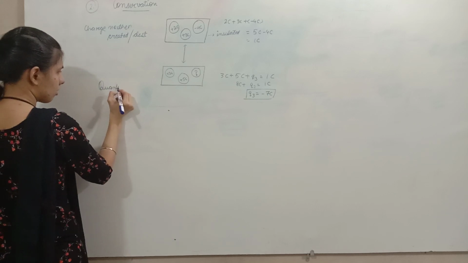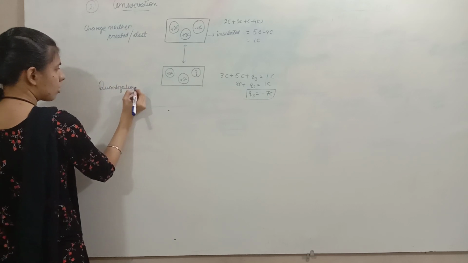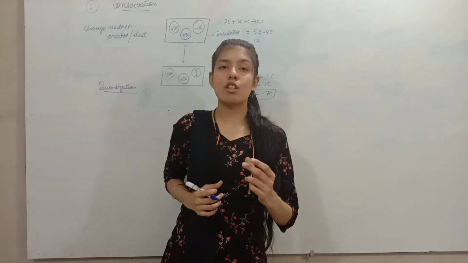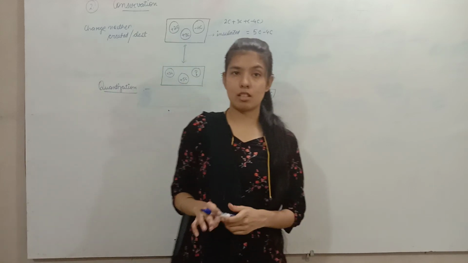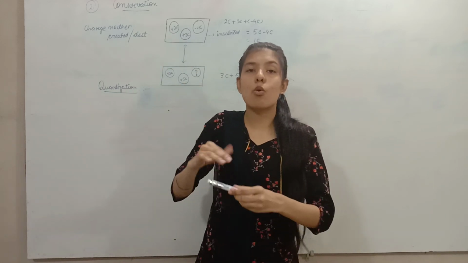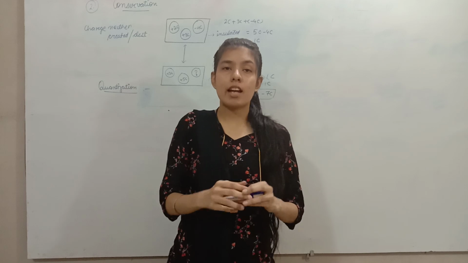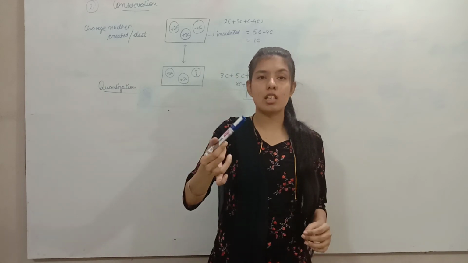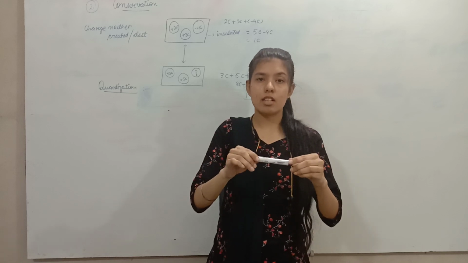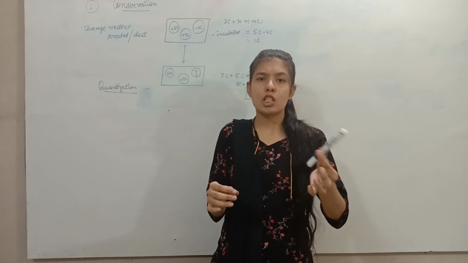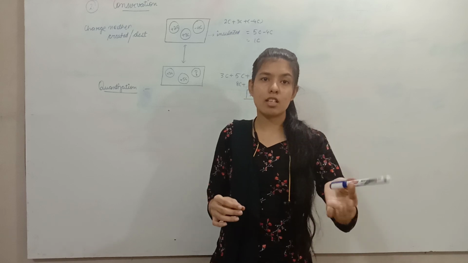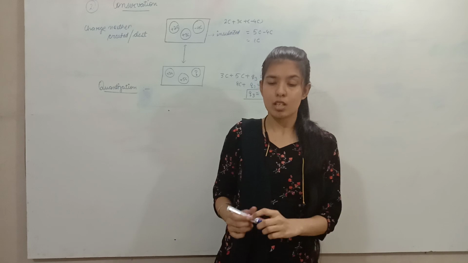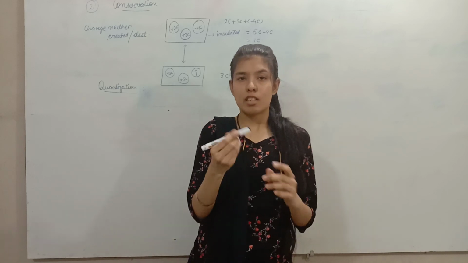Quantization of charges. So firstly understand the meaning of quantized. When we say something is quantized, means that it is available in fixed amount. For example, this marker. ये marker, I can have 1 marker or 2 markers or 3 markers, but I cannot have a half of a marker or 3/4 of a marker. So the quantity is fixed.